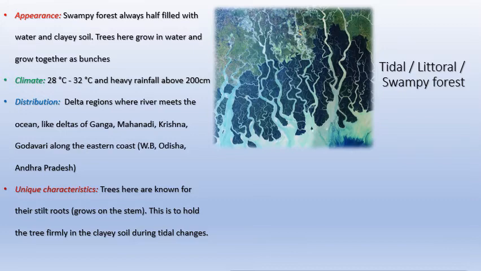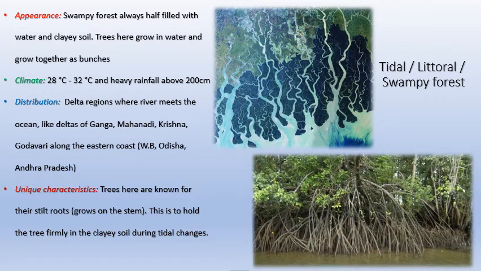Trees are known for their stilt roots. These are unique characteristics here. Usually roots go into the soil, but here roots come out of the tree outwardly, coming out as branches. These are roots of the tree. These roots are known as stilt roots, which grow on the stem. This is to hold the tree firmly in clay soil during tidal changes.